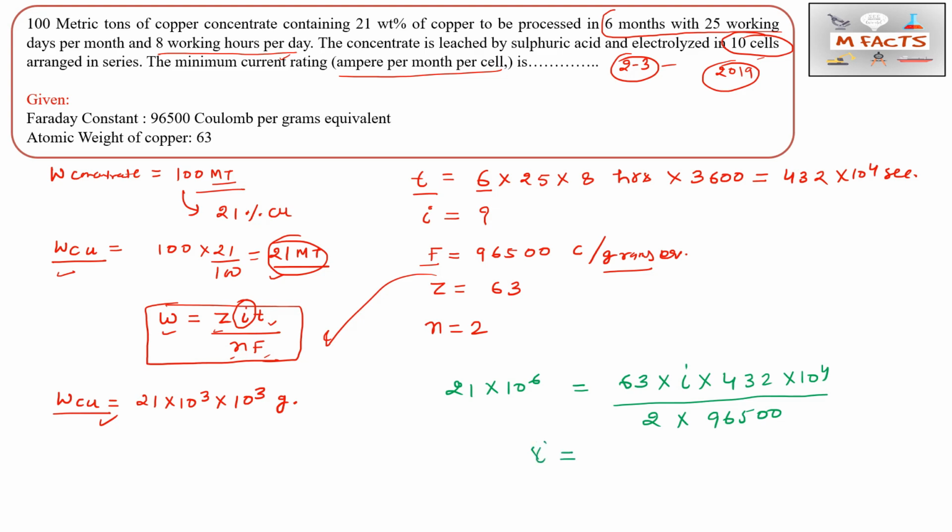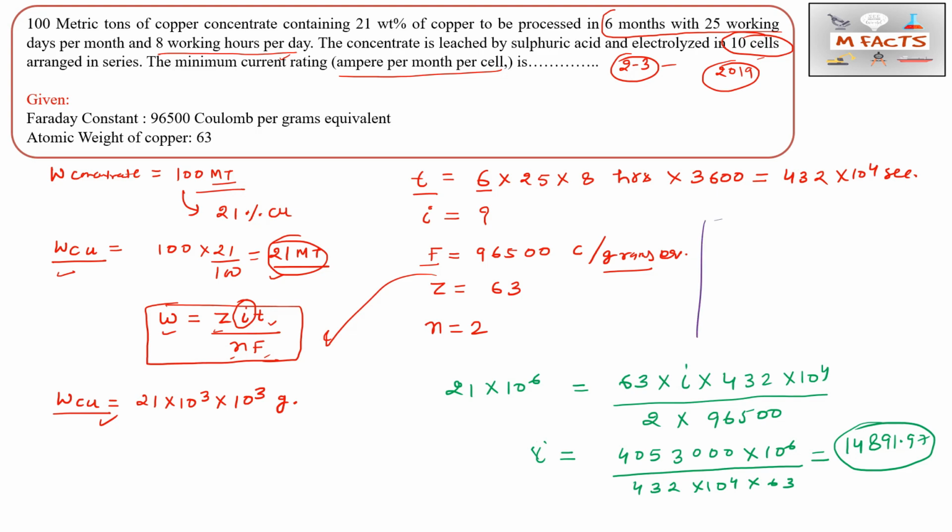So I will be equal to 4053000 multiplied by 10 power 6 divided by 432 × 10^4 multiplied by 63. This is a simple calculation. From here we will get current approximately 14891.97. So this is the total current we found.